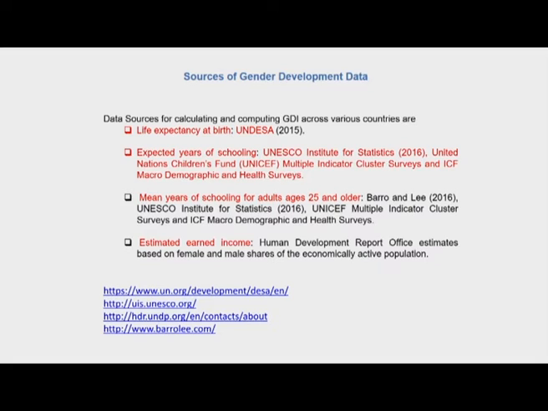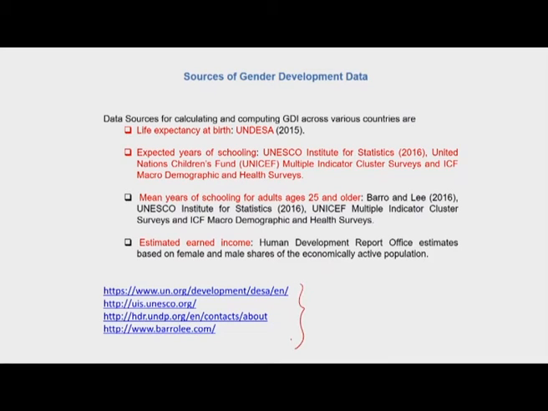The data on mean years of schooling are very meticulously calculated by Barro and Lee, which is also available on their website barrolee.com, and also the UNESCO Institute for Statistics and the UNICEF surveys. The estimated earned income is calculated by the Human Development Report Office, which provides estimates based on female and male shares of the economically active population. For those students who are interested in looking at the details of these data, how they are collected, to gather information over a period of time and use it for their own research or dissertation purposes, I would urge you to look up these websites that I have listed out here.